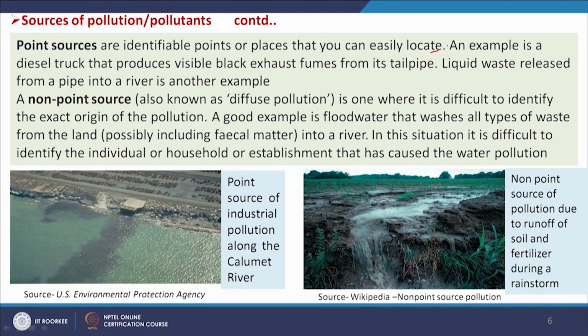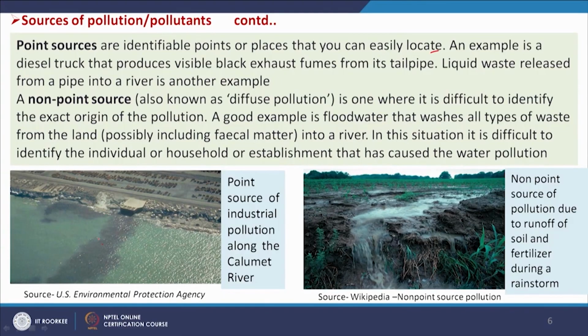That is why we are able to identify it. But when the pollution comes as runoff, say during flood situations or huge rain, the pollutants come from many places and enter the river. In some other cases, say a particular factory or Roorkee town, after the collection of the wastewater, it can go to the river.